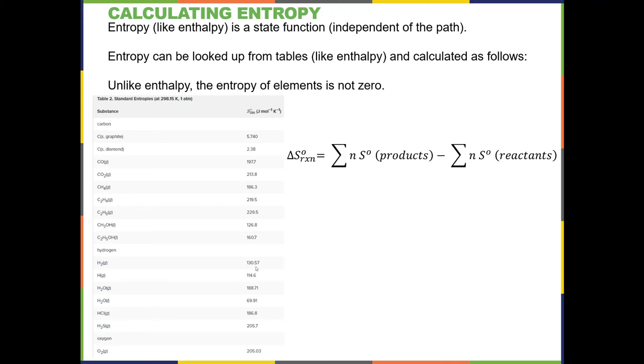If we were to look up the enthalpy of hydrogen gas, H2, it would be 0, the enthalpy of formation, by definition. So the reason that this works, this products minus reactants, the same as for delta H, is because these are state functions.